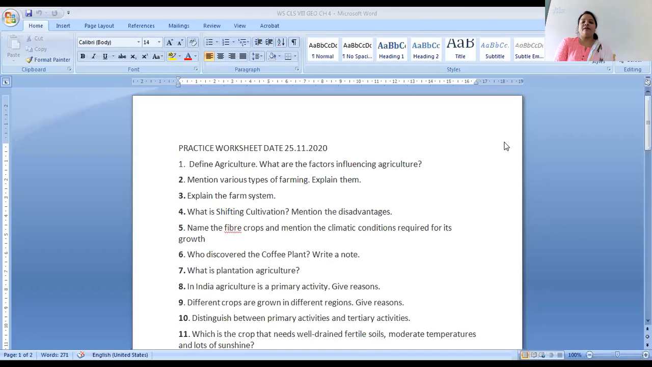So, one practice worksheet, it is of the chapter Agriculture of Geography. Here I am sharing, and you need to raise your hand after each question for the answer. After completion of discussion of this worksheet, I will upload this on your portal. So, first of all, define agriculture. What are the factors influencing agriculture? Now, you may raise your hand.